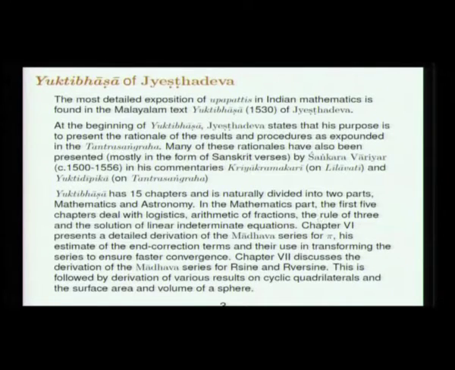As we have repeatedly said, the most detailed exposition of proofs or Upapattis in Indian mathematics is found in the Malayalam text Yukti Bhasha of Jeshtadeva. Yukti Bhasha states that its purpose is to give the rationale of the results and procedures presented in Nilakantha's Tantra Sangraha. This book is in Malayalam. Many of these rationales have also been presented mostly in the form of Sanskrit verses by Shankar Warrier, a pupil of Nilakantha, in two commentaries, Kriya Kramakari on Lilavati and Yukti Deepika on Tantra Sangraha.